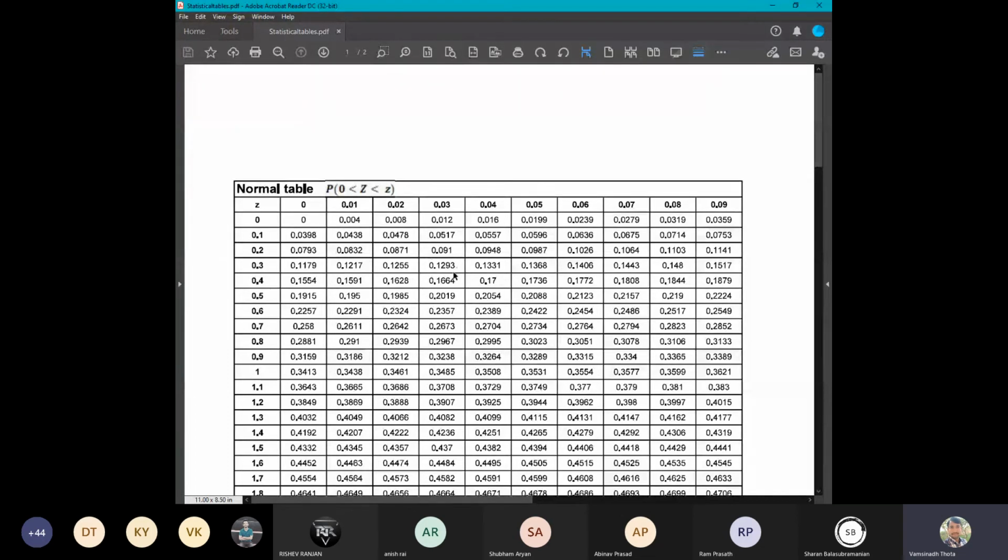This value gives us the area for the real value z that is 0.3 plus 0.03, so that is 0.33. Then it is 0.34, and it is 0.35. And what about this value here? It is 0.9 plus 0.05, so that is 0.95.